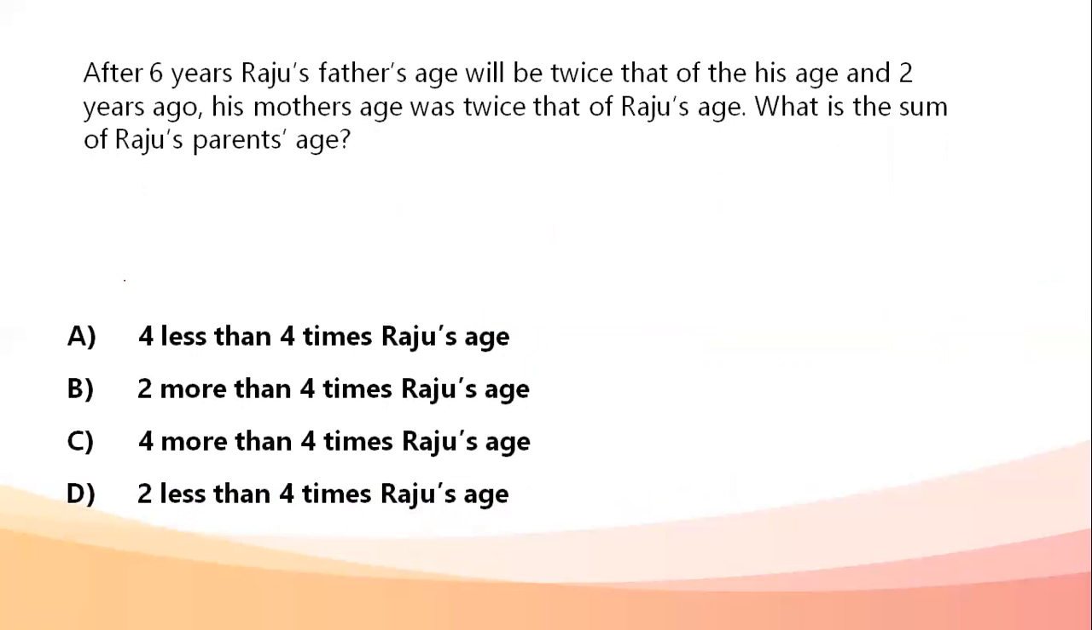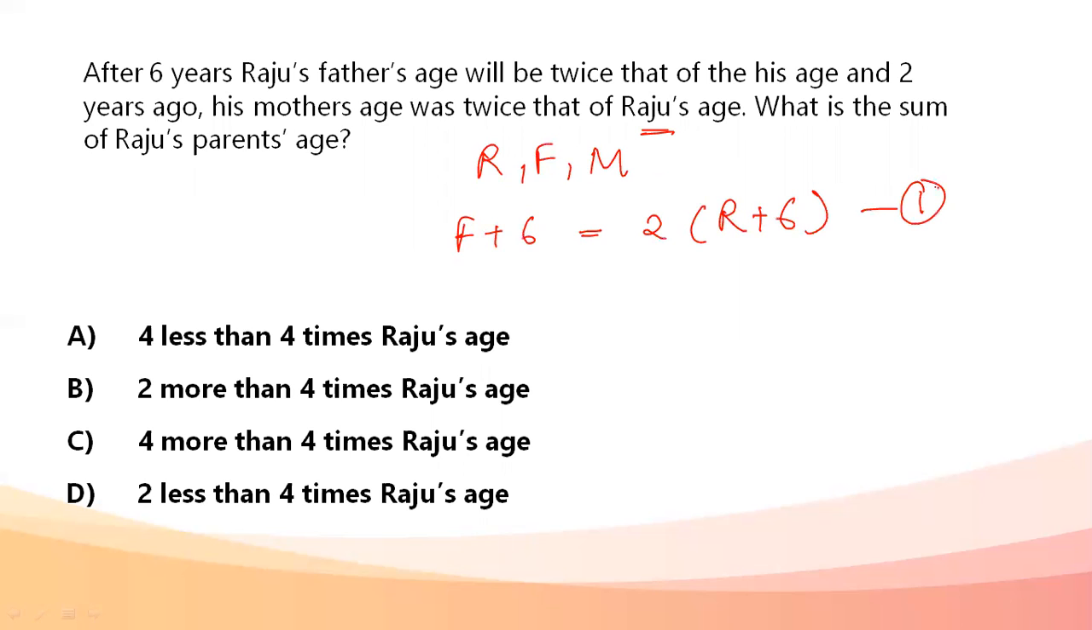Okay, next. After 6 years, Raju's father's age will be twice that of his age, and 2 years ago, his mother's age was twice that of Raju's age. What is the sum of Raju's parents' ages? Okay. Let the ages of Raju, his father, and his mother be R, F, and M. According to the question, F plus 6 equals 2 into R plus 6. This is the first equation. Now, F equals 2R plus 6 will come out from here.